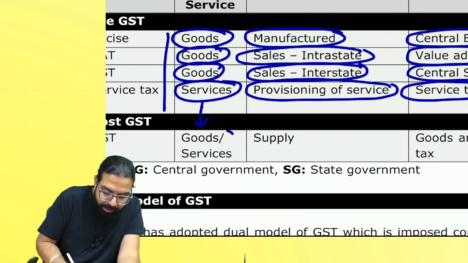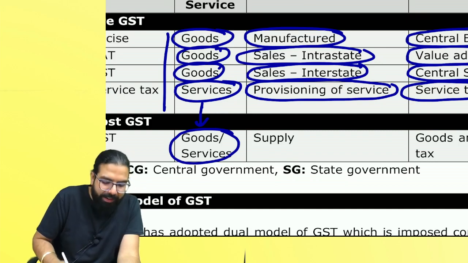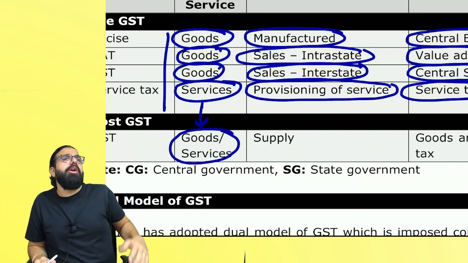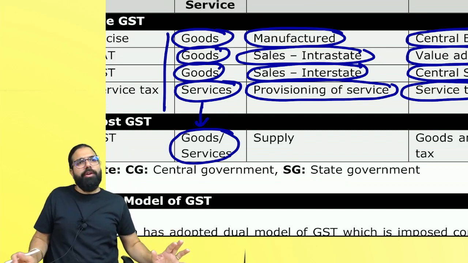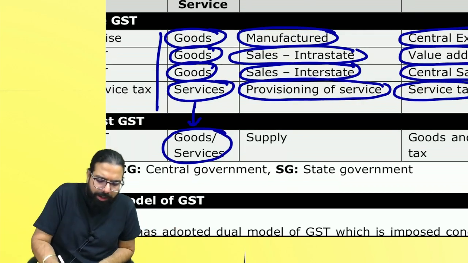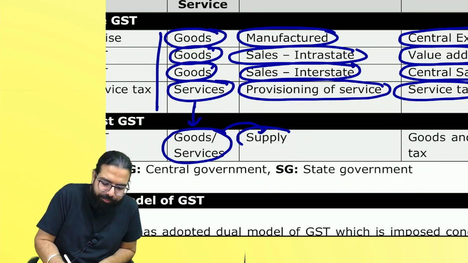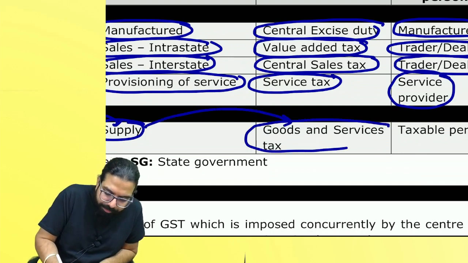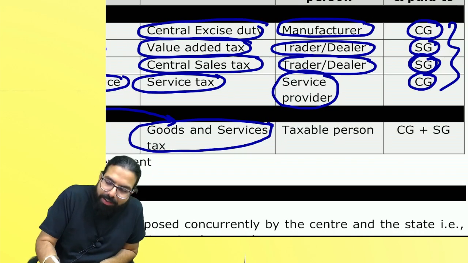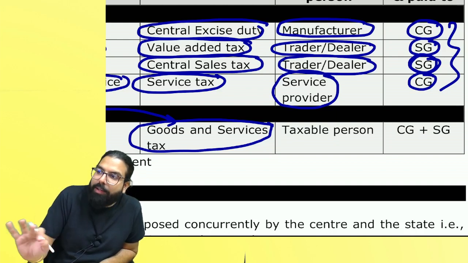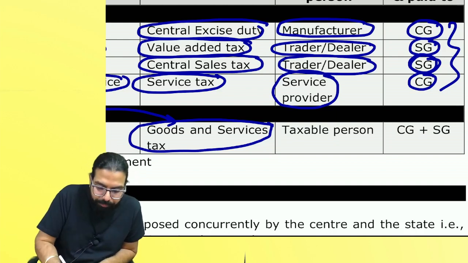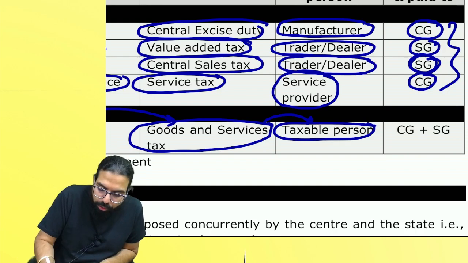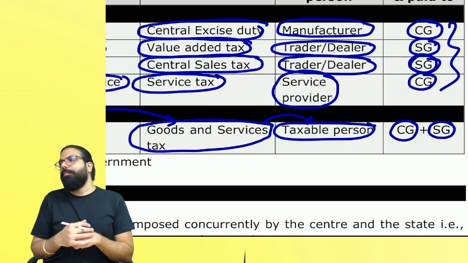With the coming of GST, goods and service remained goods and service. Now we don't go ahead and say sale intrastate, sale interstate, provisioning of service. We go ahead and call it by one name. Whenever goods and service is being supplied, what will we charge, everyone? GST will be levied. And we don't call them trader, dealer, service provider, nothing. We call one name, taxable person. And the tax will go to the central government and state government, both 50-50.